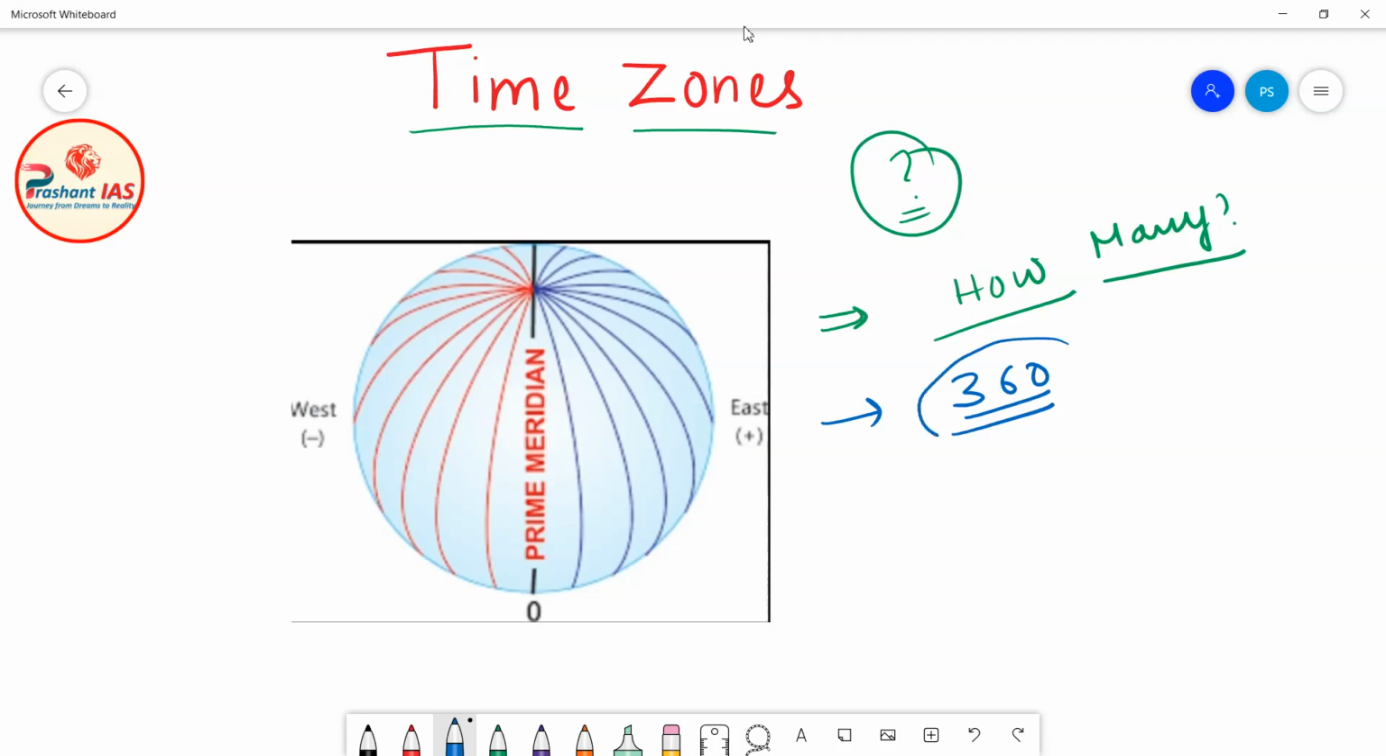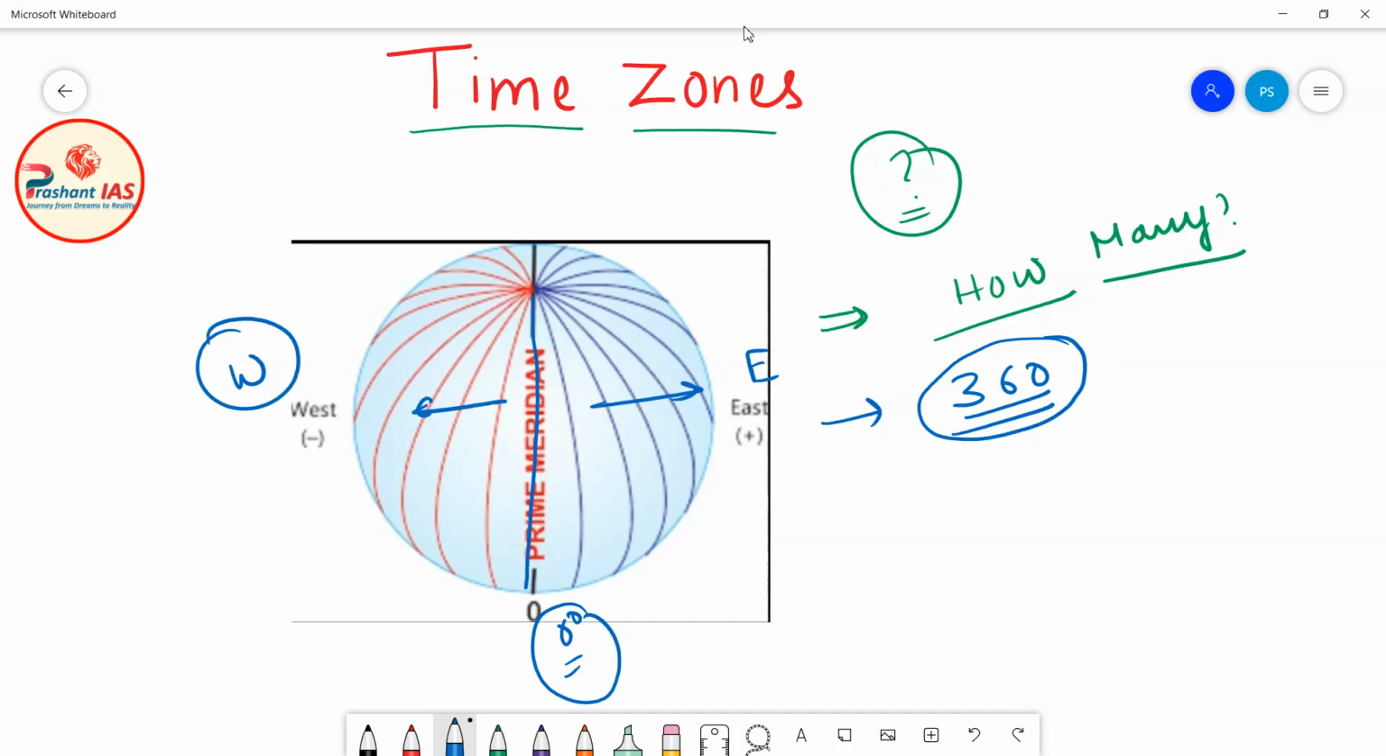In total there are 360 meridians of longitude. And in the previous classes I have explained how to count the meridians of longitude, and how the total number is 360. We can clearly see on this diagram that this is the prime meridian, and it is also called the 0 degree meridian of longitude. This is the east direction, and this is the west direction. The meridians to the east of the prime meridian are called east meridians of longitude. For example, this is the 15 degree east meridian, and this is the 30 degree east meridian.